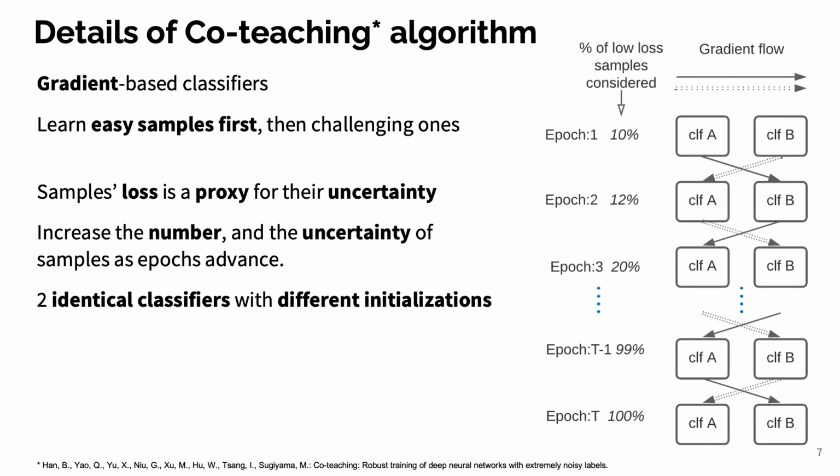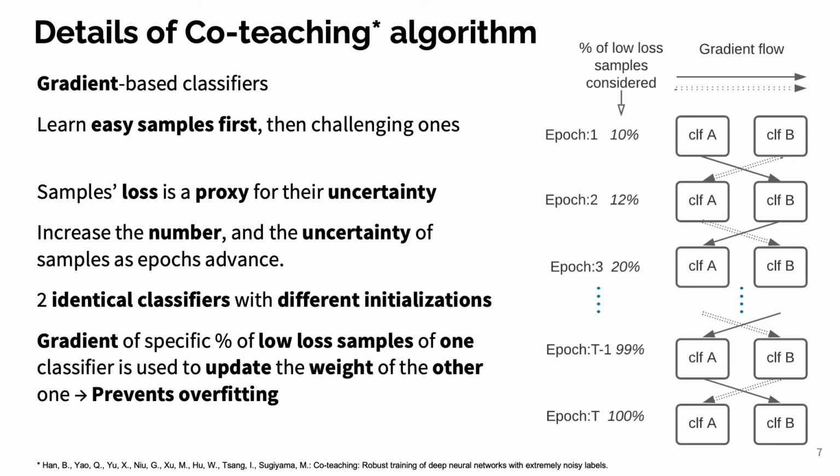CrowdTeaching consists of two identical classifiers with different initializations. Furthermore, to prevent each classifier from overfitting on its own intermediate predictions, each classifier's weights are updated with the low-loss samples of the other one. Note the gradient flow propagation shown in the right figure and see how it's alternating every other epoch.